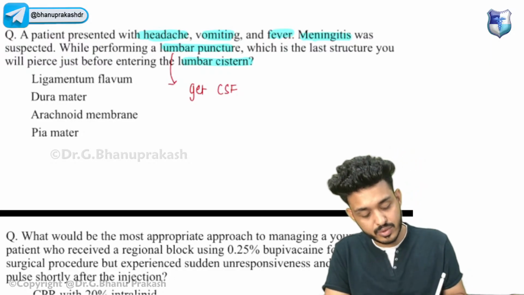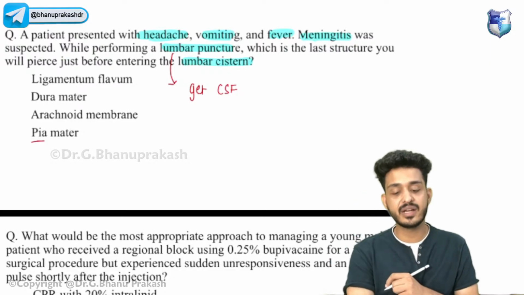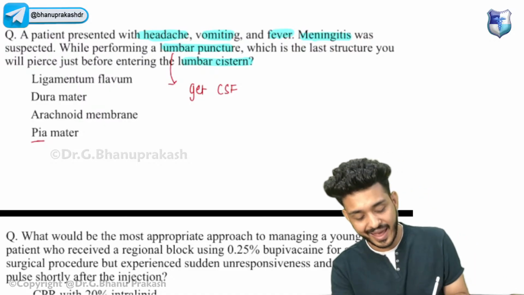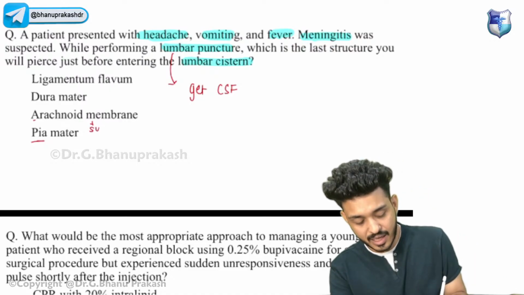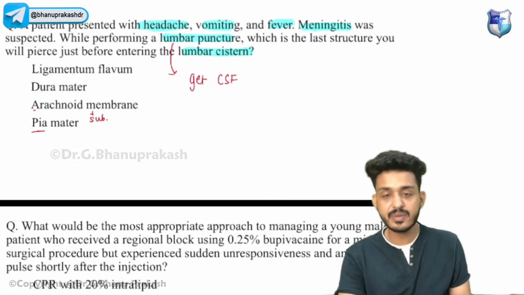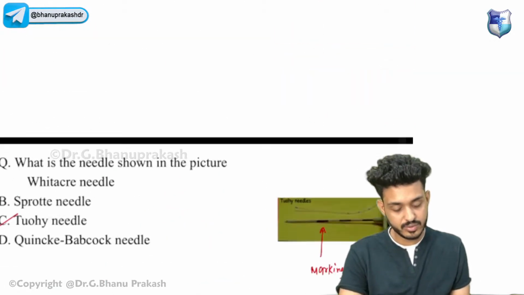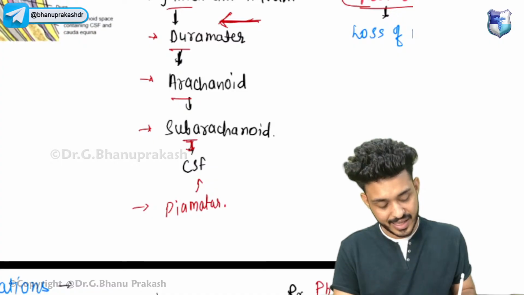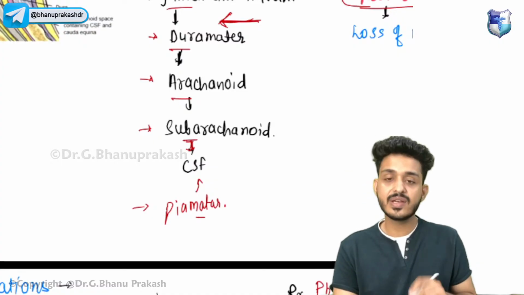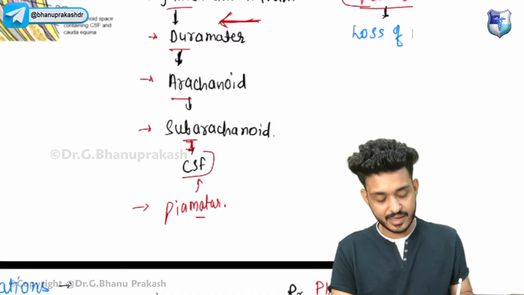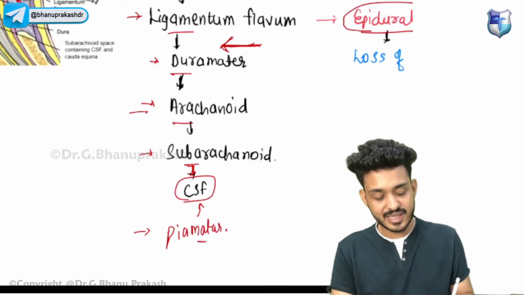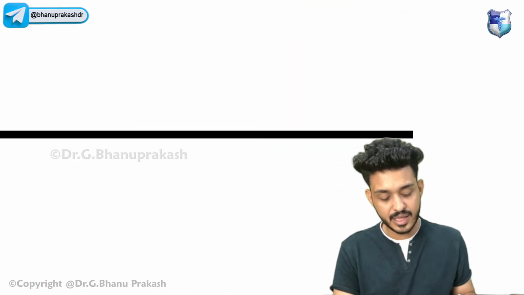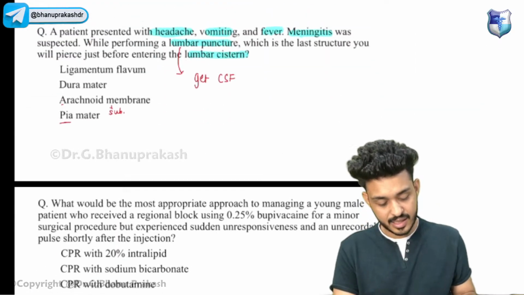Remember, guys, I have told you the innermost layer will be pia mater. Above pia mater will be arachnoid, and between them will be subarachnoid. Let me show you. So that is your subarachnoid and this is your pia mater. Between pia mater and arachnoid there will be CSF. So what will be the last structure that we are piercing? The last structure that we are piercing will be arachnoid.